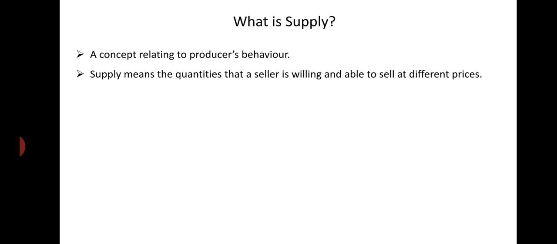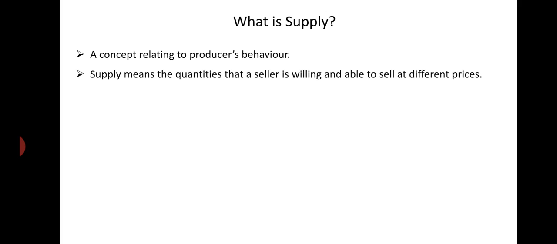Supply means the quantities that a seller is willing and able to sell at different prices. You see, in this statement, willingness and ability to sell are very important terms. Able to sell means the ability to sell of a seller or the producer.